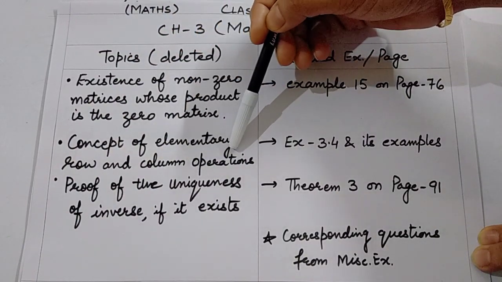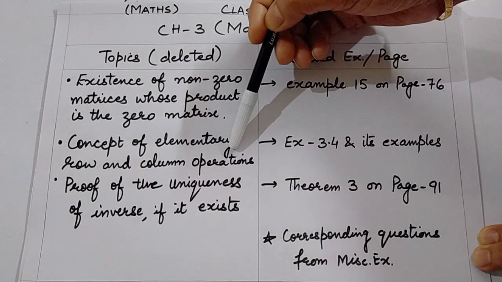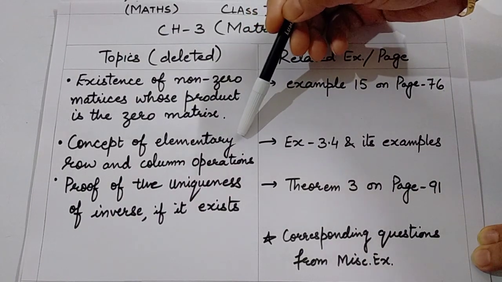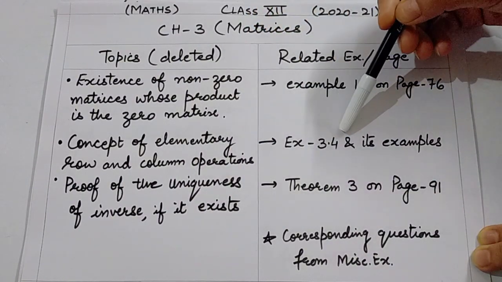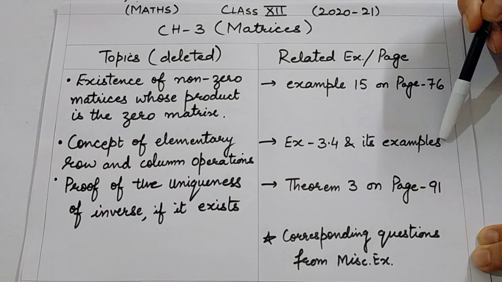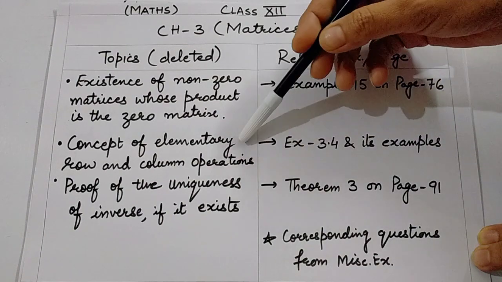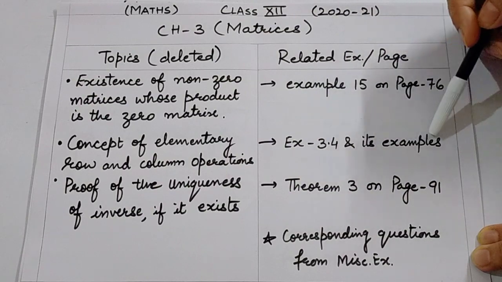It used to be a very important topic, but now it is deleted. Its related exercise is exercise 3.4 and its examples. Otherwise, usually a question used to come in CBSE boards from this topic, but now it is deleted. So it seems 3.4 and its examples are deleted now.